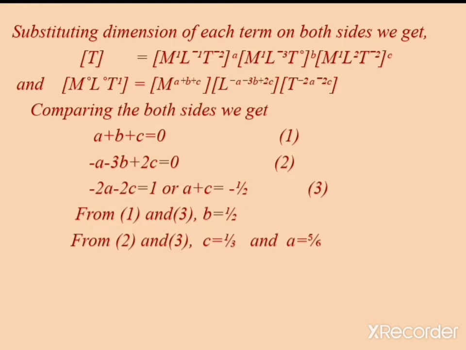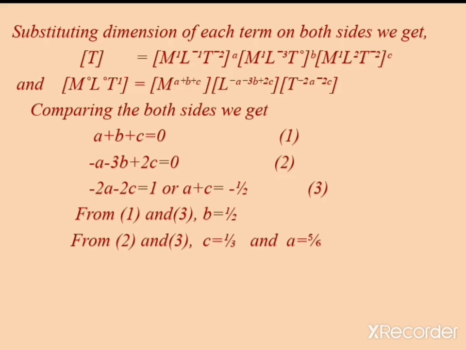So with the help of equation 2 and 3, after simplification, or putting the value of a plus c is equal to minus half into equation number 1, you will get b is equal to half, and then putting a plus c is equal to minus half in equation 2, you will get c is equal to 1 by 3.